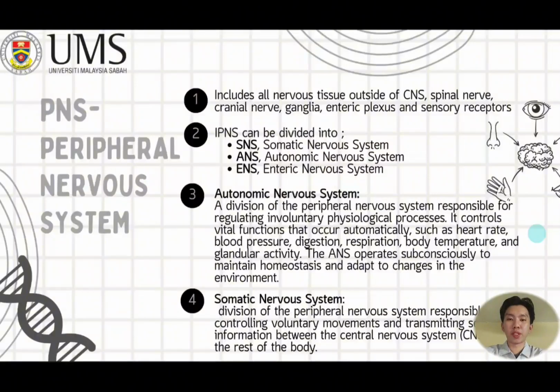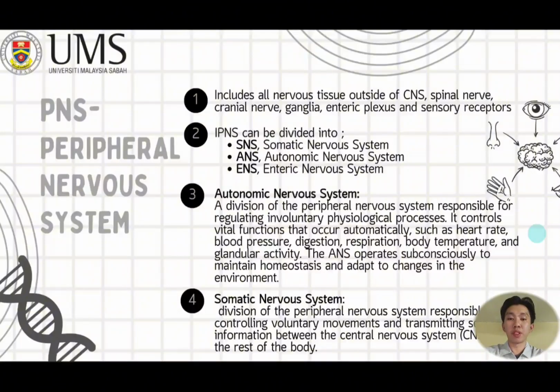The autonomic nervous system is a division of the peripheral nervous system responsible for regulating involuntary physiological processes. It controls vital functions that occur automatically, such as heart rate, blood pressure, digestion, respiration, body temperature, and glandular activity. The autonomic nervous system operates subconsciously to maintain homeostasis and adapt to changes in the environment.